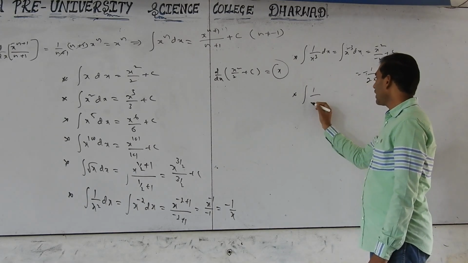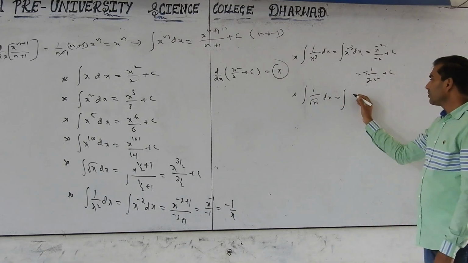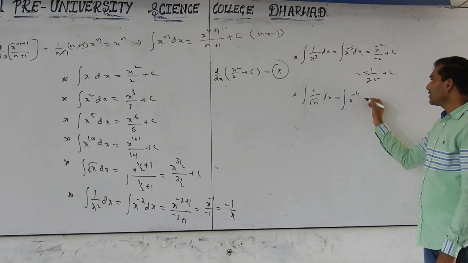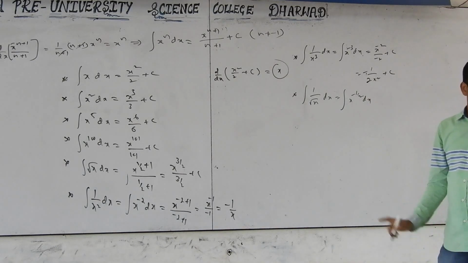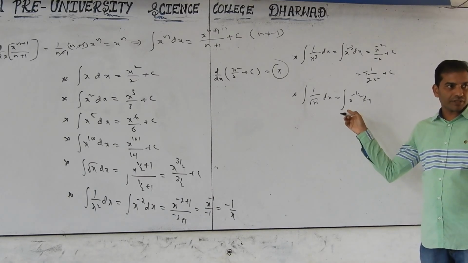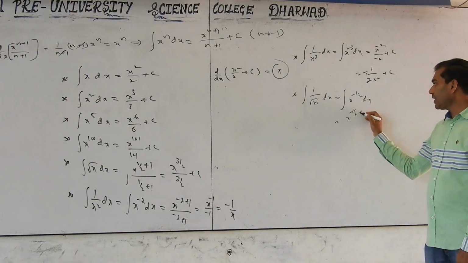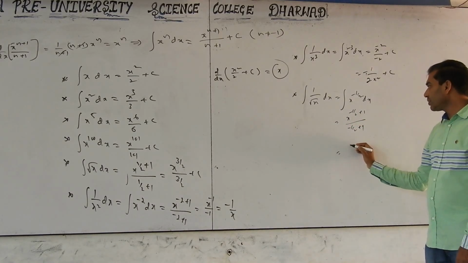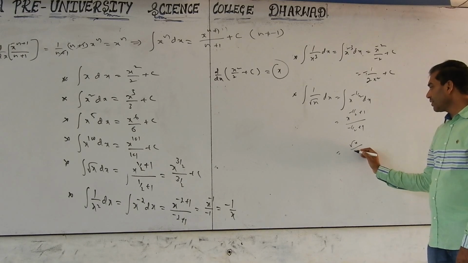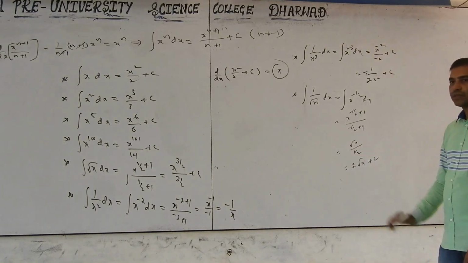Integration of 1 by root x dx. We can write this as integration of x power minus 1 by 2 dx. Correct? This is the form of x raised to n, yes. Now x power minus 1 by 2 plus 1 by minus 1 by 2 plus 1, so equal to root x by 1 by 2. We get 2 root x plus c, like that.